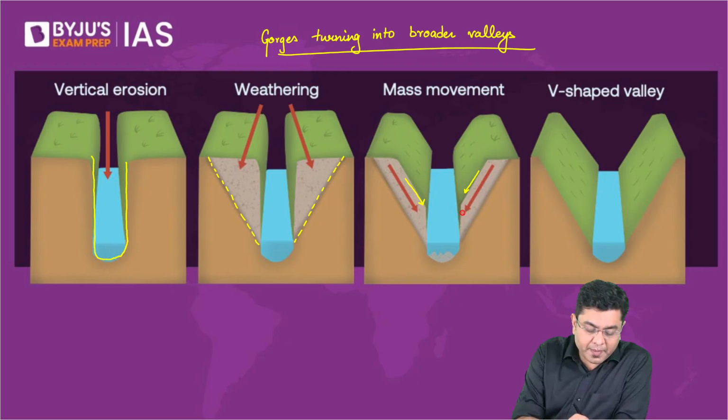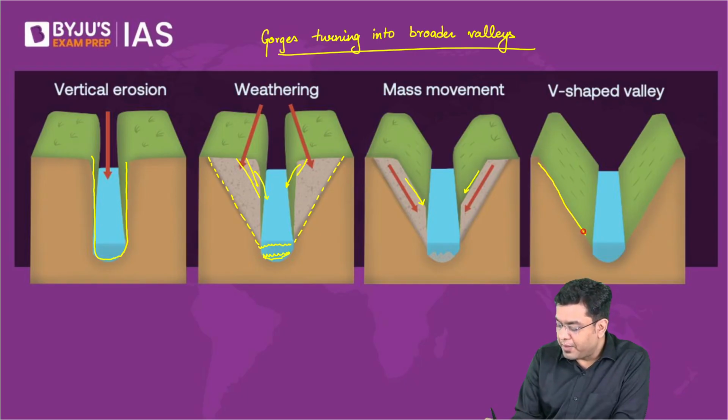Slowly and steadily, there will be mass movement, maybe here it will fall down, all of that will start getting deposited here, then furthermore it will fall down and get deposited here, it will get broader and broader, and eventually observe how you have the formation of a V-shaped valley.